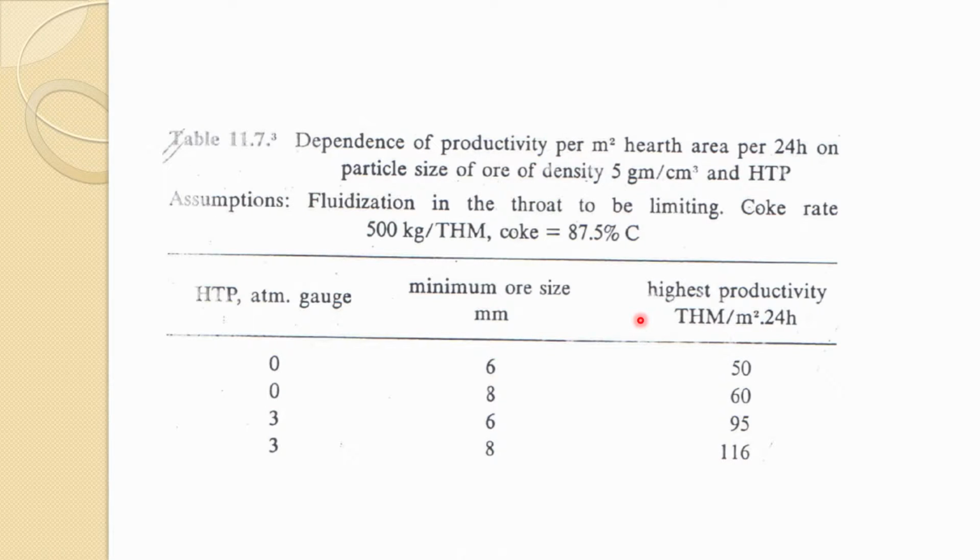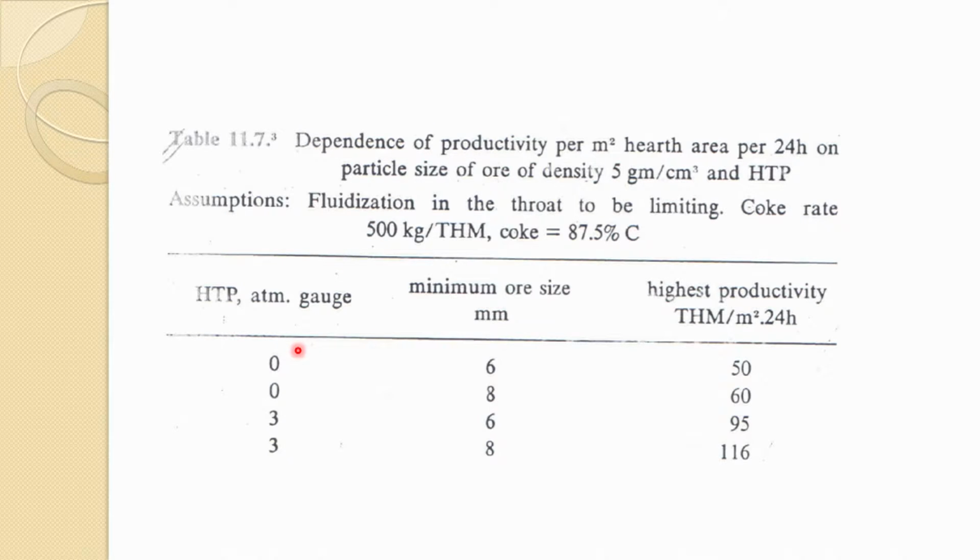This figure also shows the dependence of productivity per meter square of hearth area per 24 hours on particle size of ore of density 5 gram per centimeter cube and top pressure. With fluidization in the throat being limiting, the coke rate is 500 kg per ton of hot metal, and the coke has 87.5% carbon.